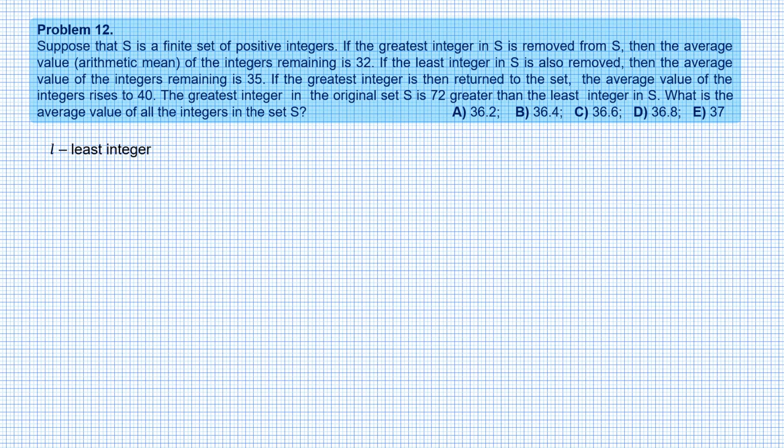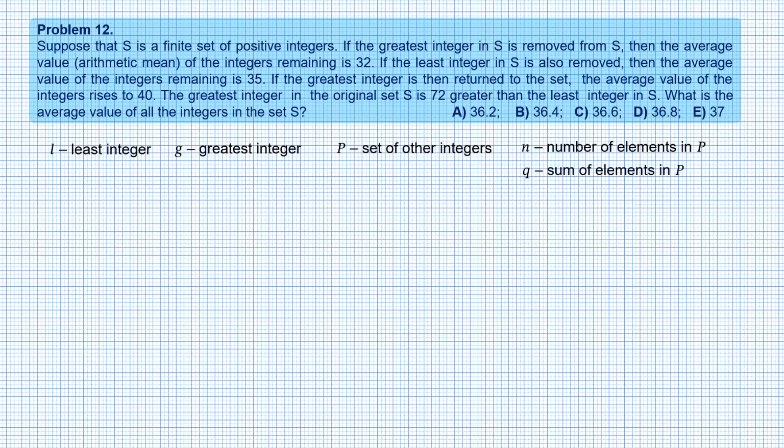So, L is the least, the smallest integer in S. G is the greatest, the biggest integer in S. P is the set of other integers from S. N is the number of elements in P. Q is the sum of elements in P.